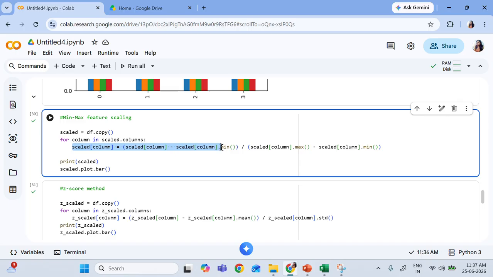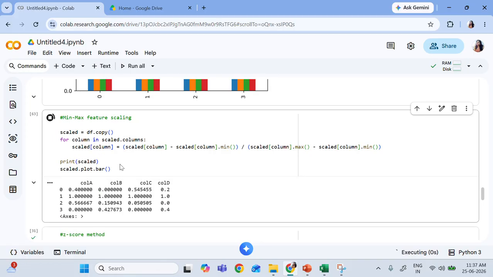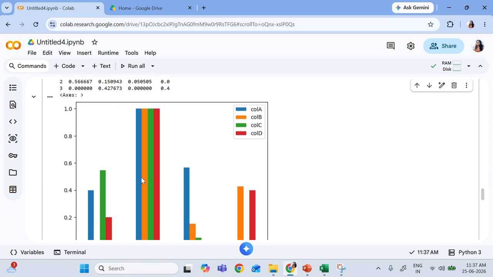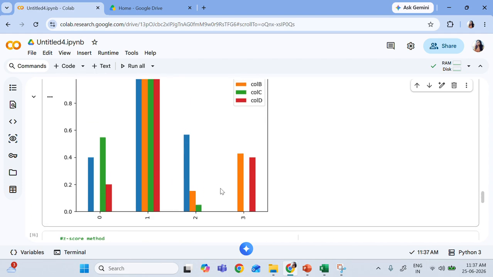So scaled column equals scaled column minus scaled column.min, divided by .max minus .min. Again, if you plot it, you can see the values are in the range of 0 to 1. And such a beautiful graph you can get.